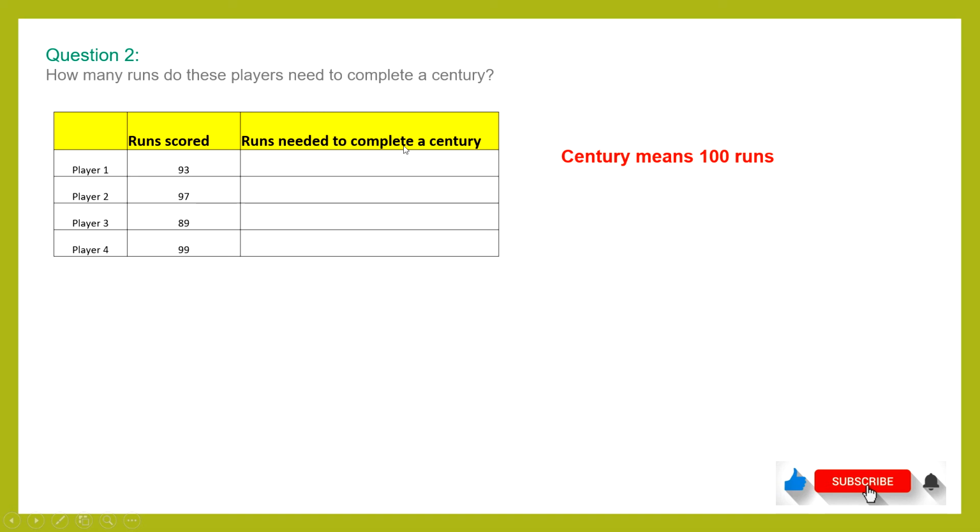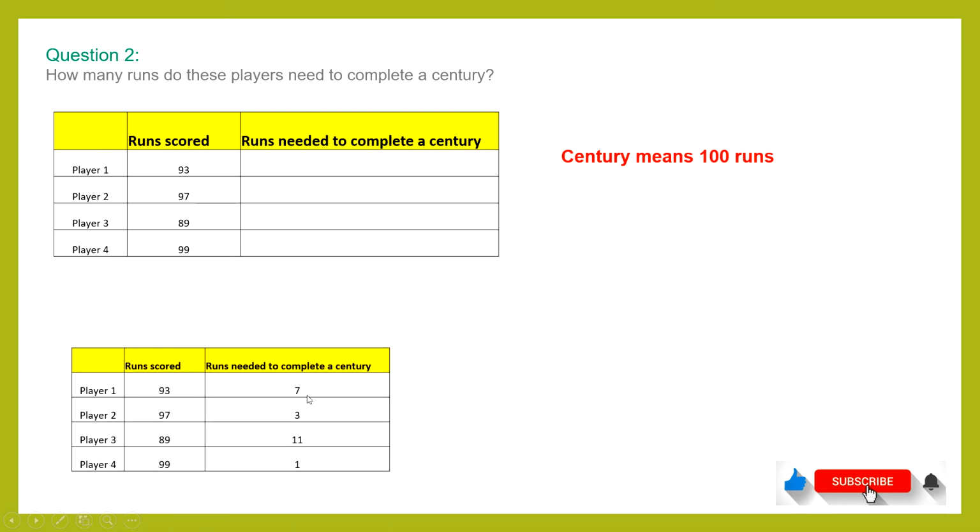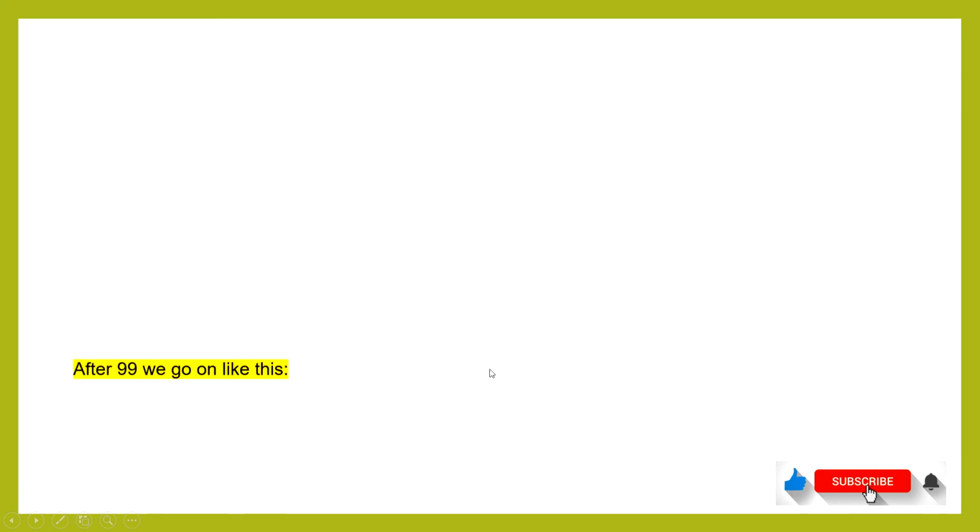Runs needed to complete a century. So the first player needs 7 runs. So 93 plus 7 will give us 100. Next is 97. We add 3 to 97, we will get 100. So 3 runs needed to complete the century. Player 3 is at 89. So he needs 11 runs to complete his century. Player 4 is at 99 and he needs 1 run to complete his century.